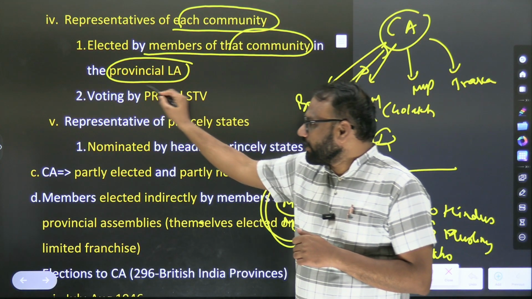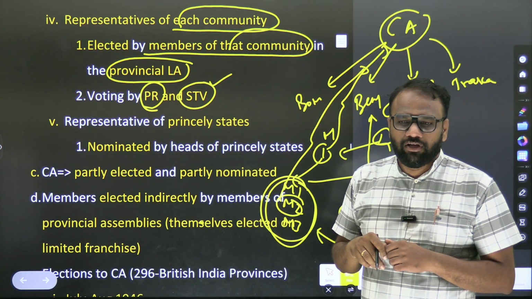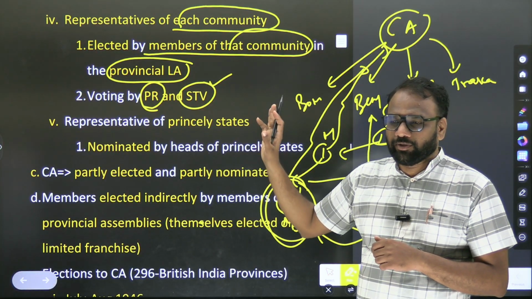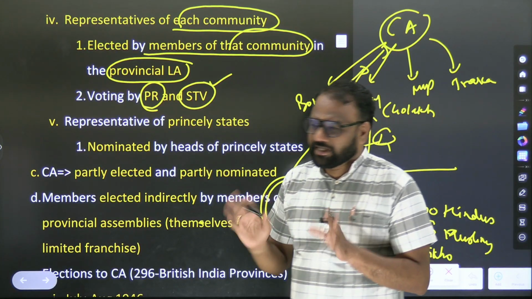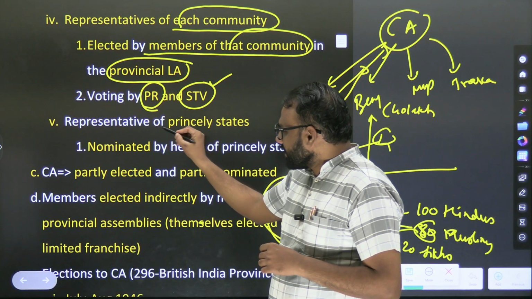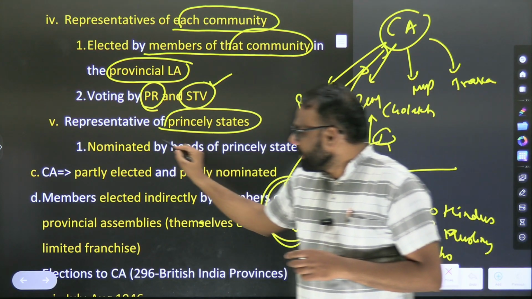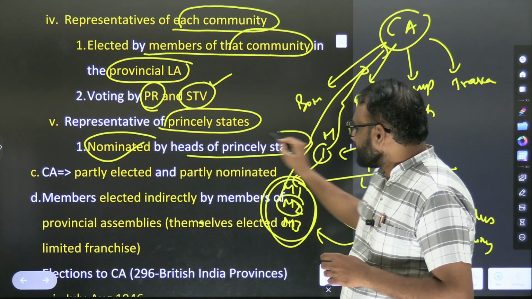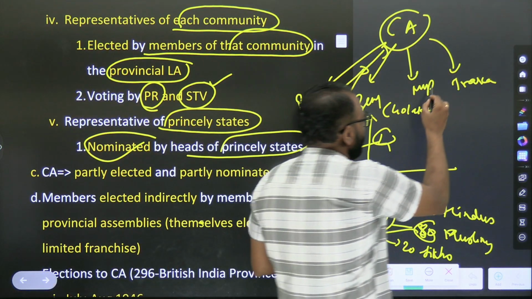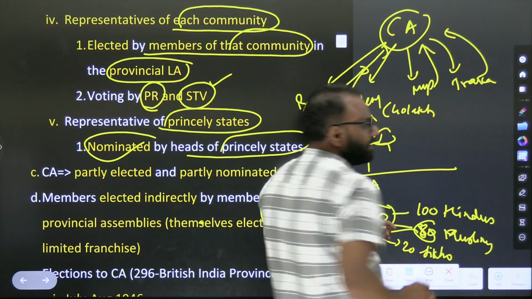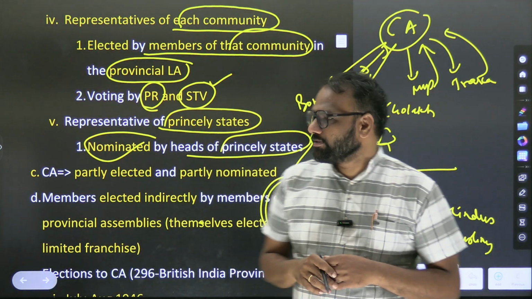Next, voting by PR, proportional representation, single transferable vote. We have already discussed this in the context of the presidential election, so you can go back to that class. Otherwise, not important, just retain the information: proportional representation, single transferable vote. Next, representatives of princely states are nominated by the heads of princely states. So in case of Mysuru and Travancore, who will elect them? They are not elected, they are appointed, they are nominated by kings.